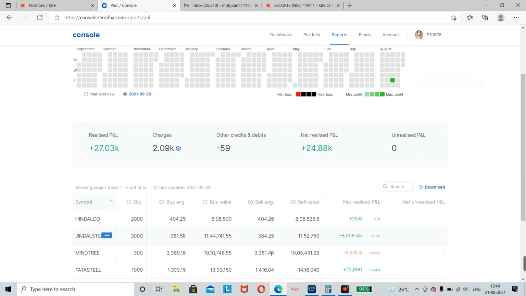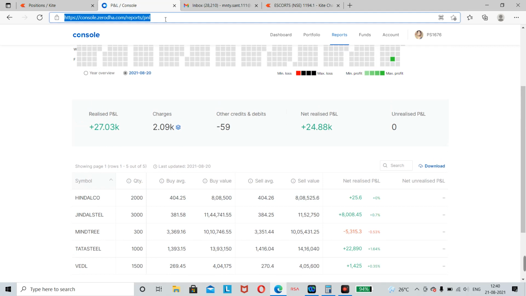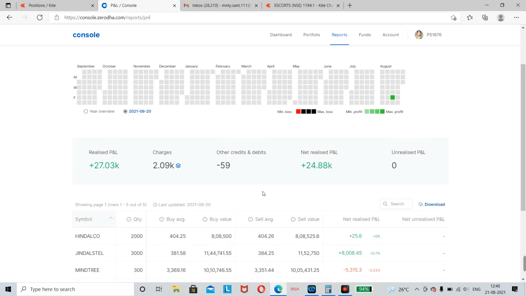This is the profit I have made yesterday. I took 5 trades: Hindalco, Jindal Steel, Mindtree, Tata Steel, and Vedanta. So this is the profit I have generated yesterday. I was shorting metal heavily yesterday, and I was long in Mindtree, but all are short trades in Hindalco, Jindal Steel, Tata Steel, and Vedanta. So this is the profit I have made yesterday.